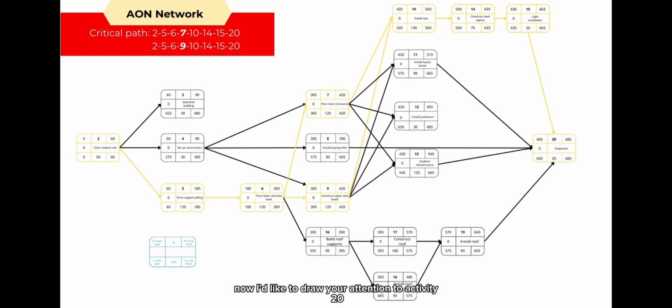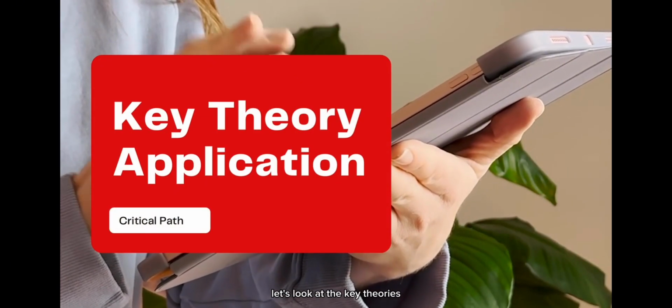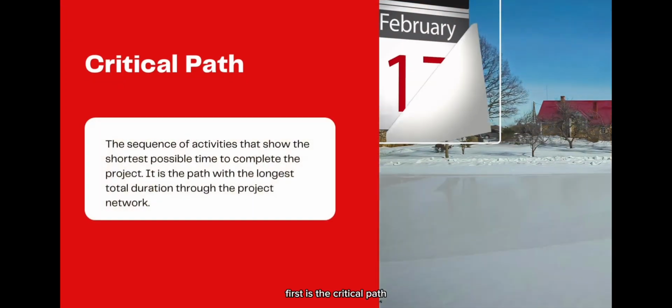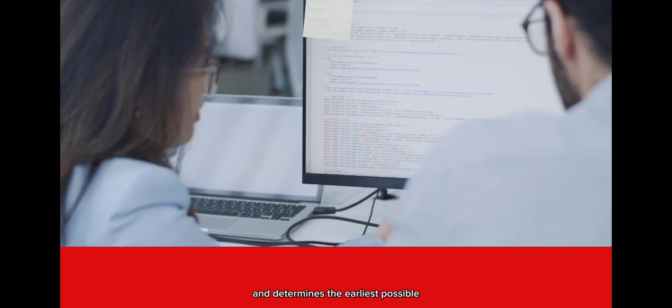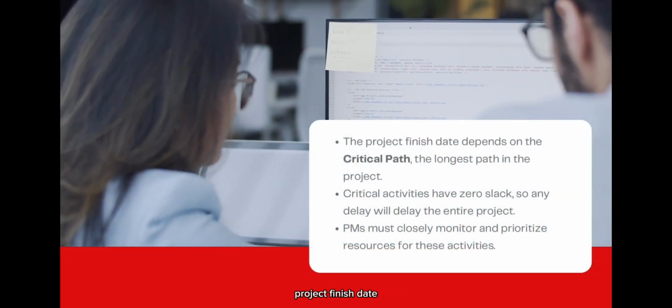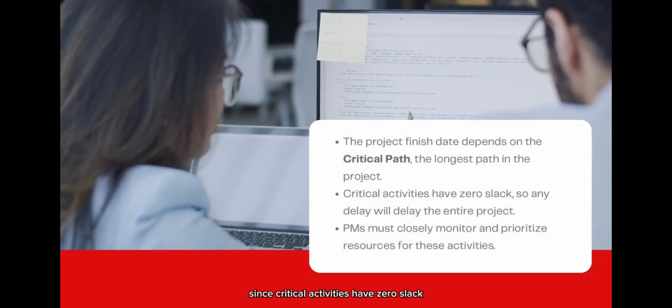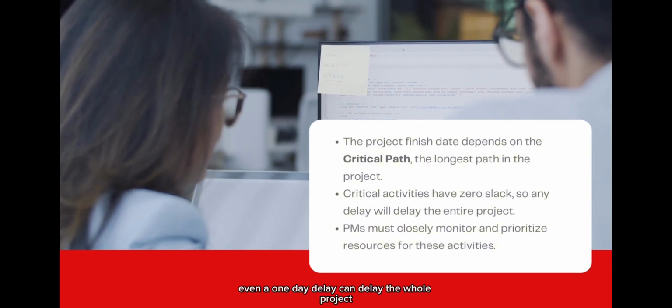Now, I'd like to draw your attention to Activity 20. This is the inspection phase. Whether we follow critical path number 1 or 2, everything must converge at this crucial milestone to bring the project to a close. Before analyzing the solution, let's look at the key theories. First is the critical path, which is the longest sequence of activities in the project network and determines the earliest possible project finish date. Since critical activities have zero slack, even a one-day delay can delay the whole project.